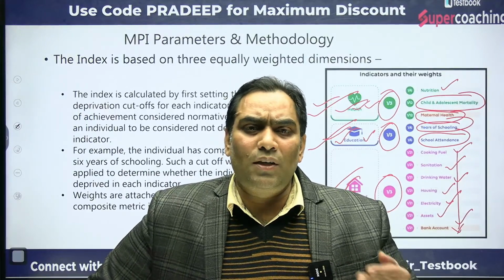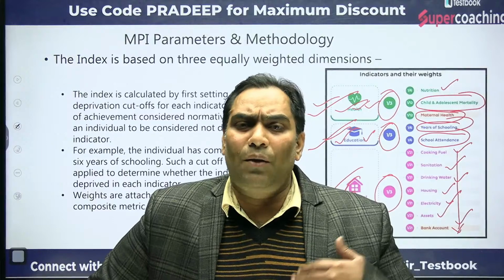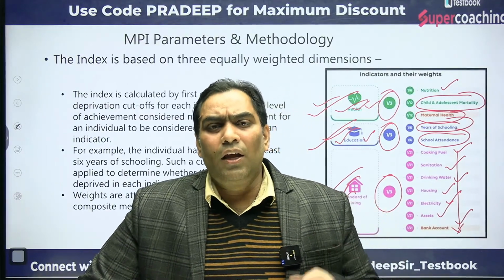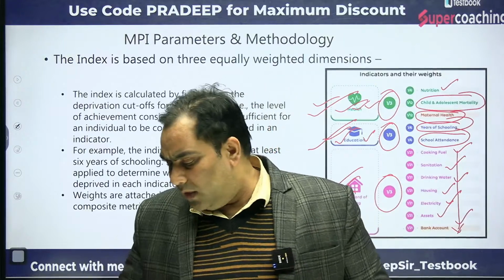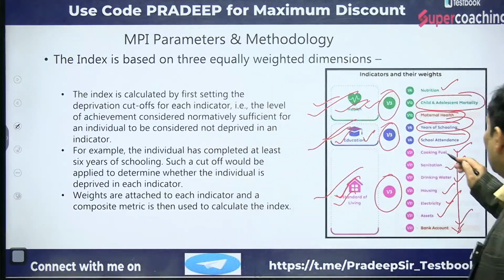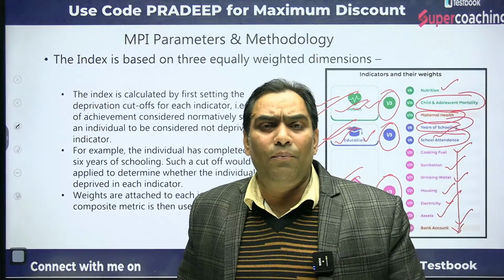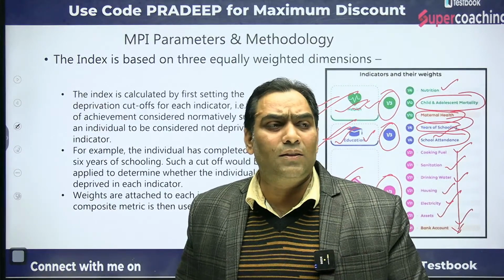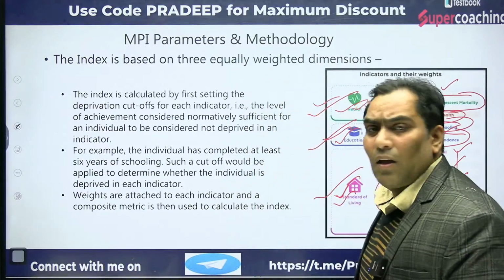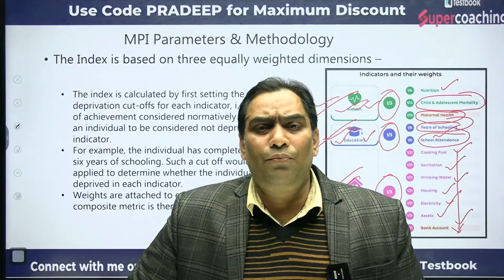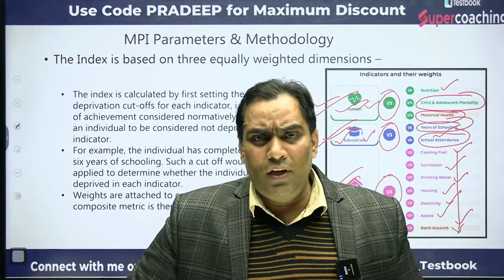Similarly, education is further subdivided into two categories: years of schooling and school attendance. The standard of living is subdivided into seven categories. One is cooking fuel, what type of cooking fuel the household is using.